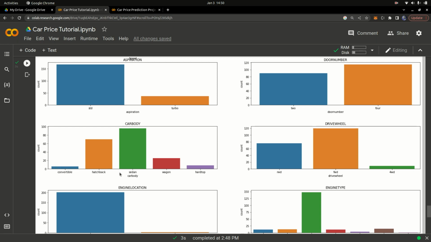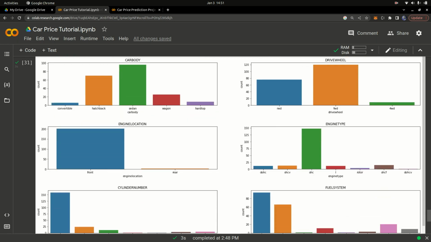And we also have the drive wheel, and we have the rear wheel drive, the forward wheel drive, and then the four wheel drive, right? So I don't know if you guys know much about cars, but I don't want to talk about all this. Four wheel drive means all the wheels are spinning. Rear wheel drive means that just the back wheels are spinning when the car is moving, and forward wheel drive means just the front wheels are spinning, the back ones don't spin. Okay, like the engine is powering only the front wheels, right?